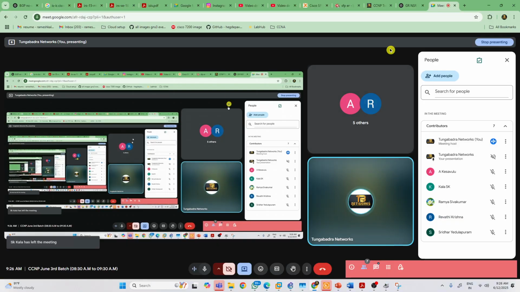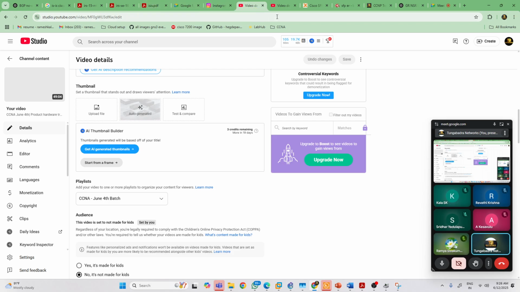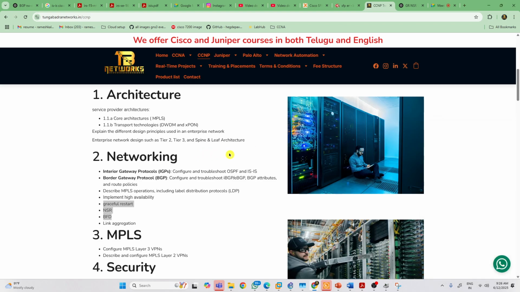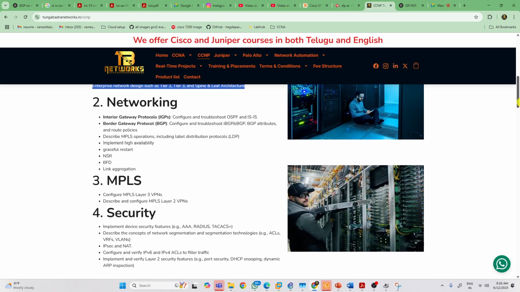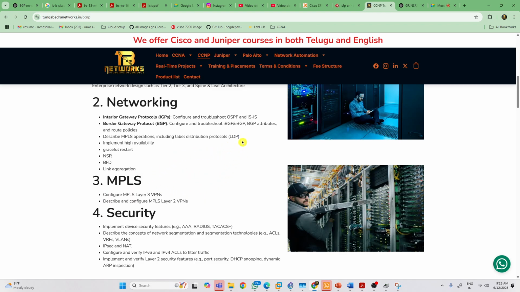This CCNP training focuses more on the concepts which are actively and popularly used in devices and networks. This architecture is simple, you already know it; I will explain it again. So MPLS I started, and during MPLS we will cover LDP, RSVP, and all these features.